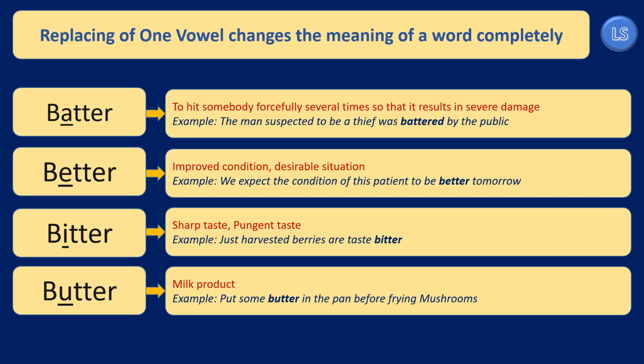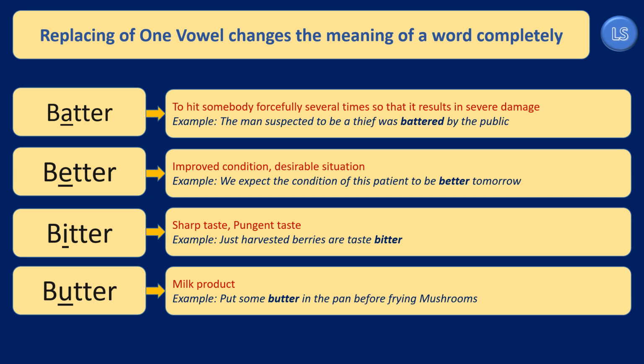If we remove the vowel A from this word and replace it with the next vowel E, the word that we get can be pronounced as better, meaning improved condition. If we remove the vowel E and replace it with the vowel I, the word that we get is pronounced as bitter, means sharp taste or pungent taste.